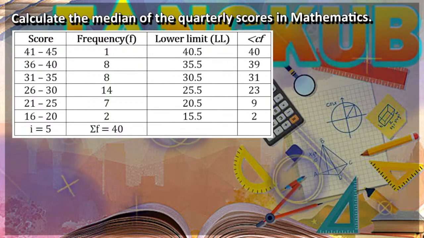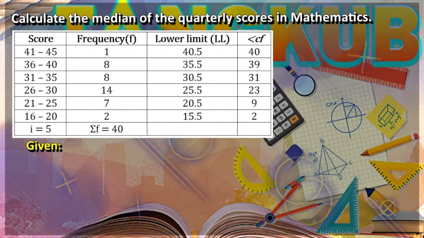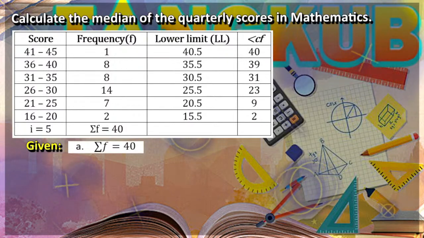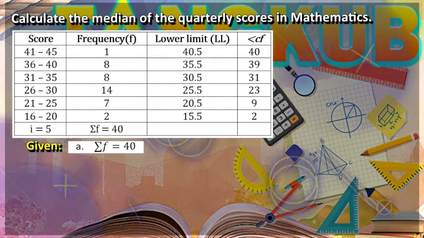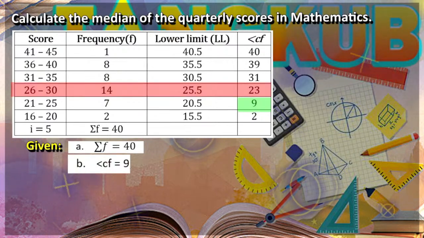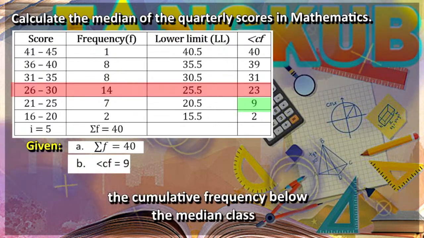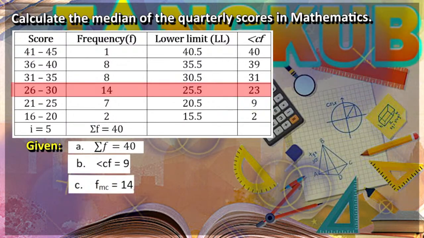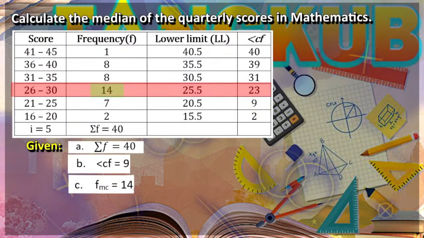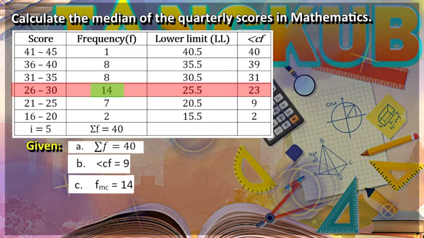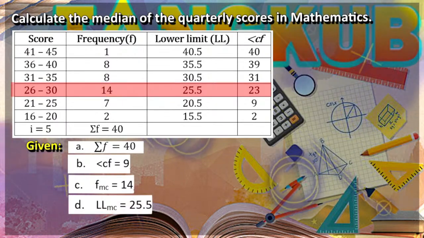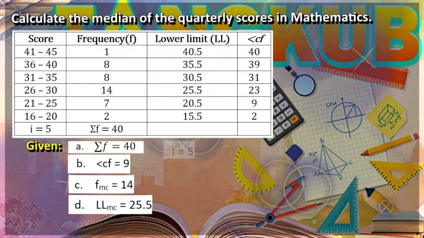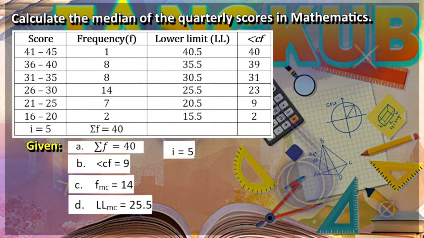So, let's solve for the median. Based on the completed table, the given are summation of frequency, or summation of f, is equal to 40. The less than CF is equal to 9. This is the cumulative frequency below the median class. F sub MC, or the frequency of the median class, is equal to 14. The lower limit of the median class is equal to 25.5. Next, i is equal to 5, or the class size.